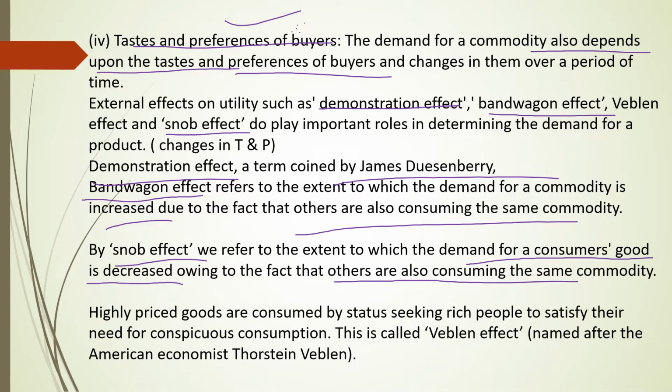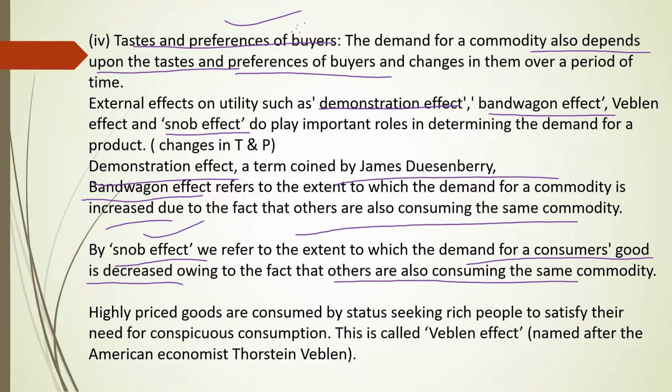So the demand for the commodity decreases because his taste and preference is unfavorable. So many people are using the same thing and he doesn't want to follow them, or he doesn't want to be part of that group. So because of that reason, he rejects or doesn't want to buy that particular product. That effect we call the snob effect.